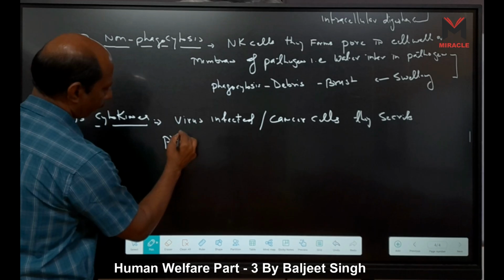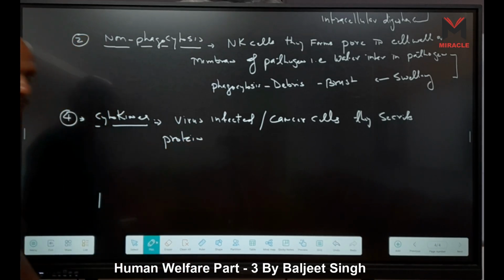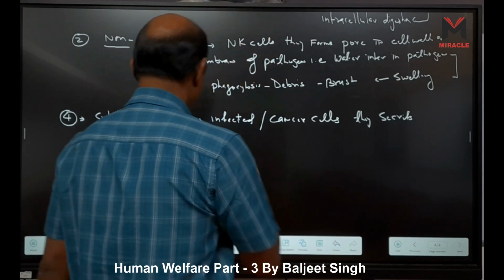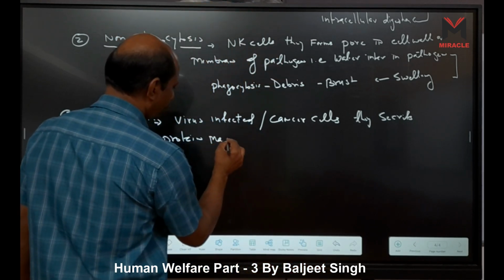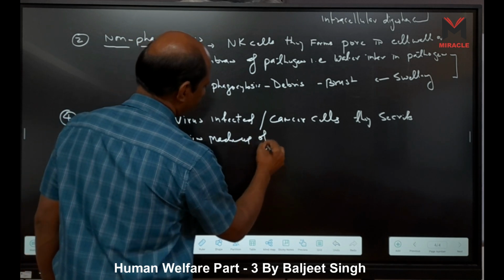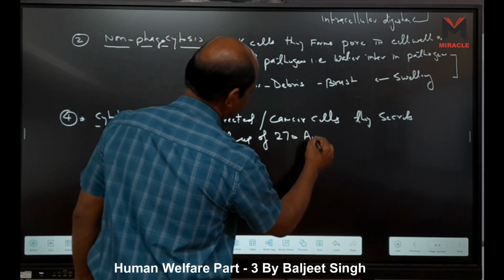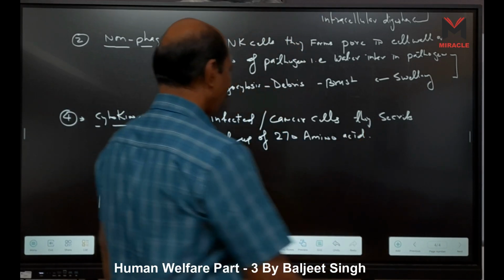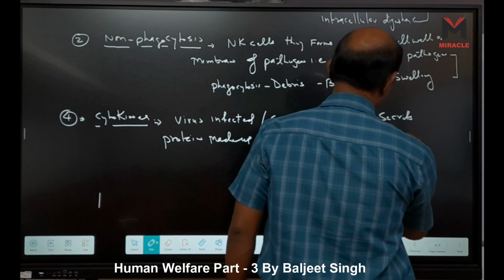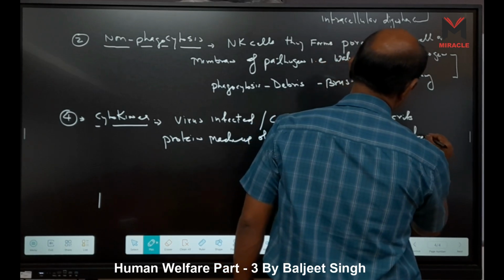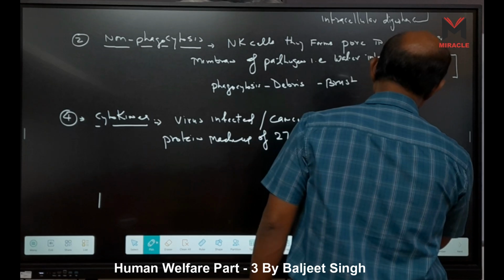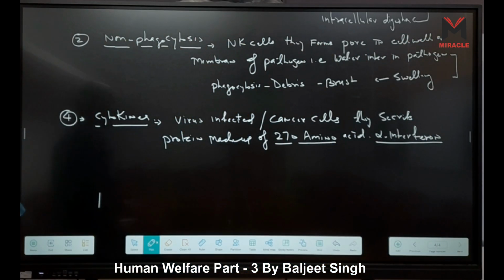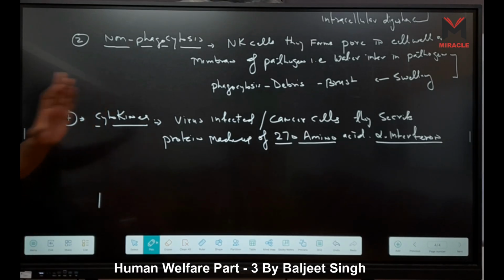This protein is made up of how many amino acids? 270 amino acids. That is called alpha interferon. Alpha interferon, 270 amino acids, right?